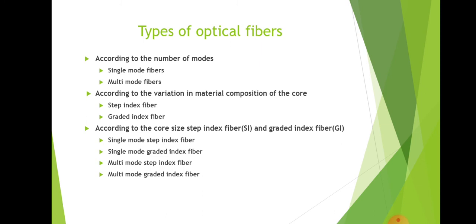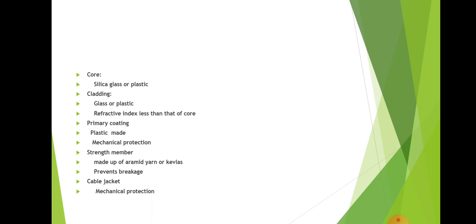What do you mean by a mode? Usually mode is an electric field pattern, representing how the electric field propagates through some media. Based on the number of modes, there are single mode fibers and multi-mode fibers. Single mode fibers can propagate only the fundamental mode, but multi-mode fibers can propagate hundreds of modes.